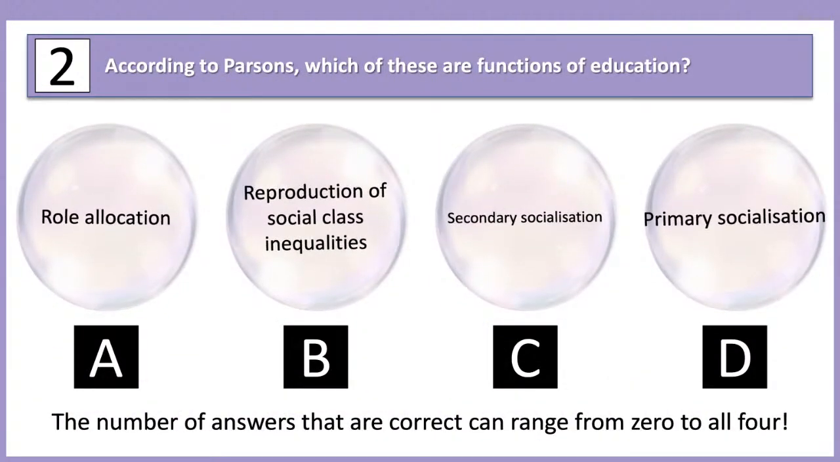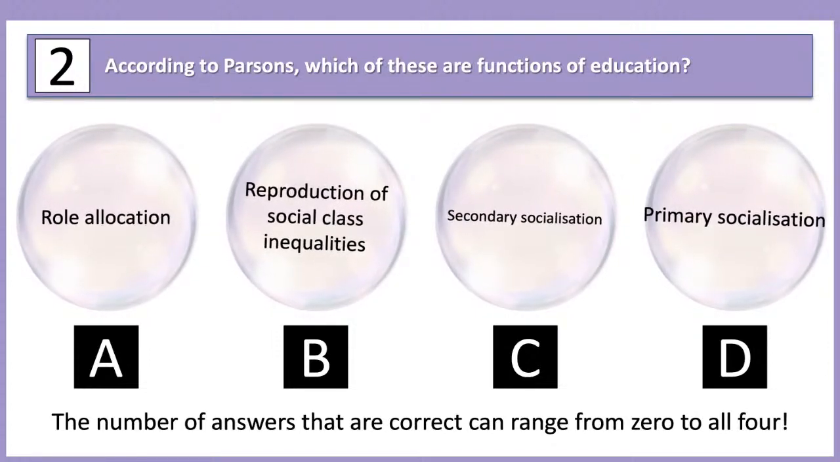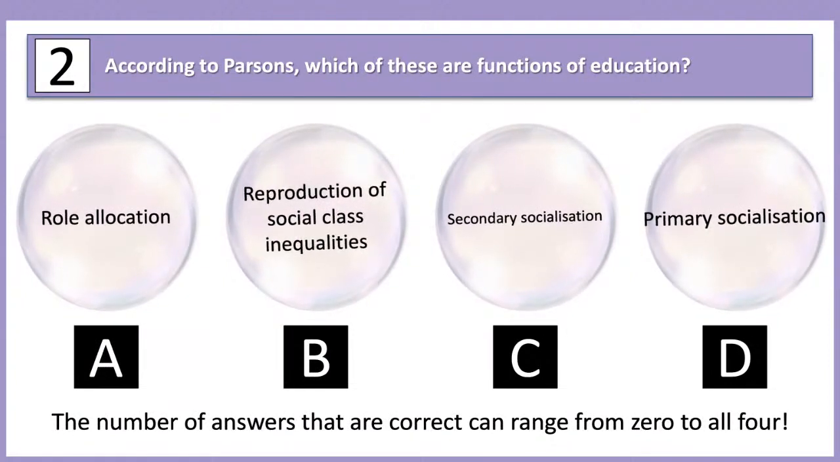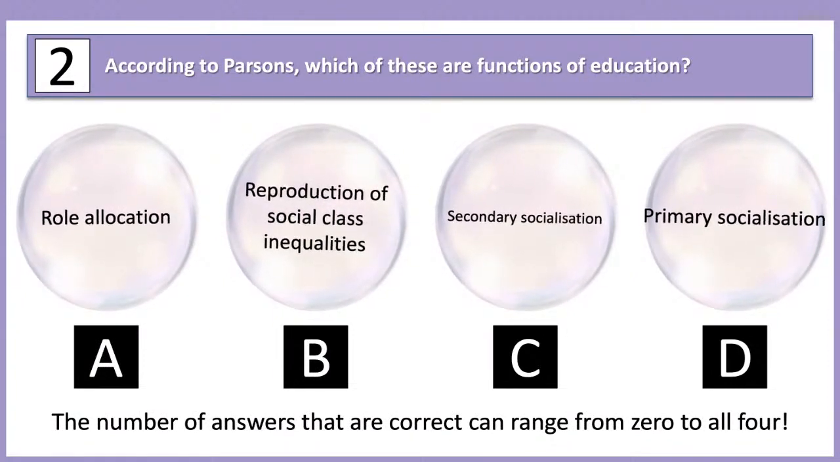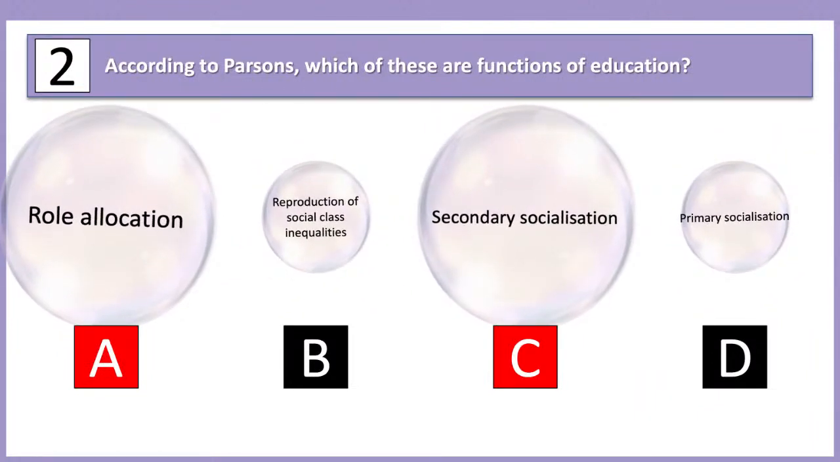According to Parsons, which of these are functions of education? Again, it could be none of them, it could be all of them, it could be somewhere in between. Any thoughts? Okay, I've seen people going for A and C. A and C. Okay, let's have a look. I think most of you are getting this one right. It is A and C.